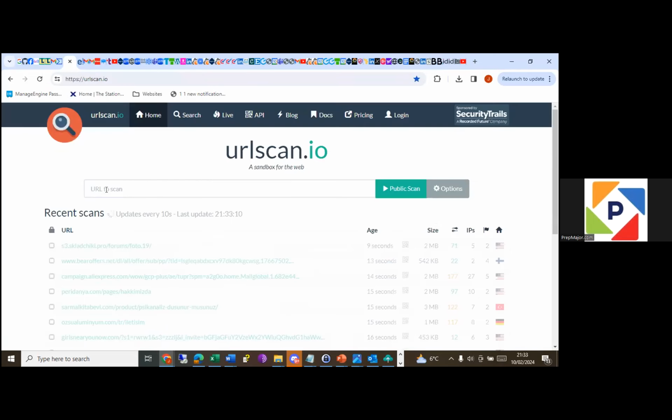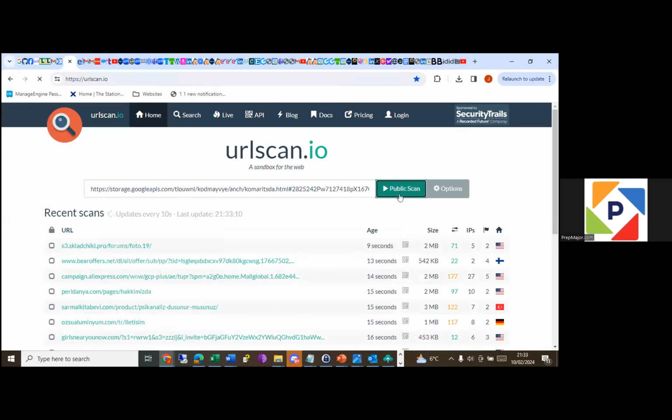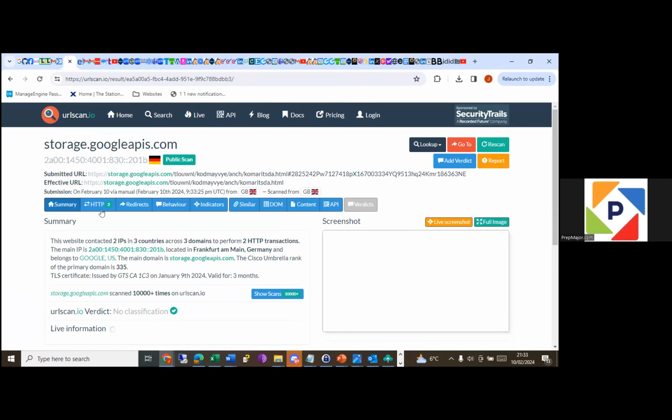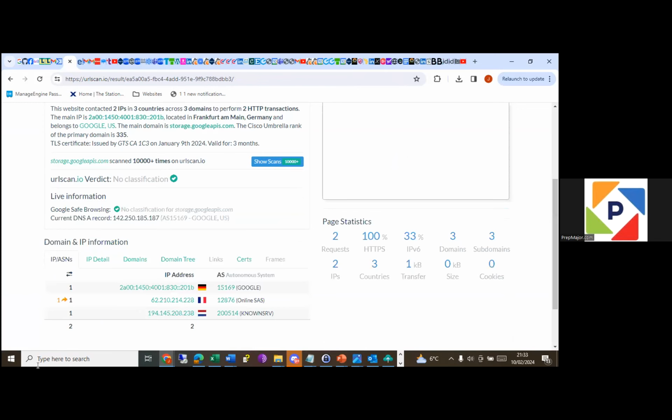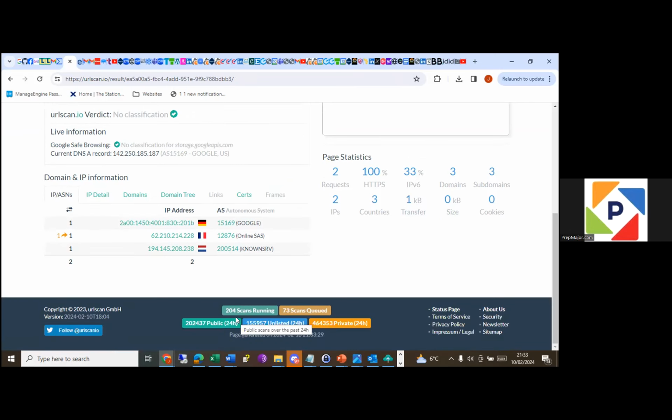Okay, so let's try URLScan.io and paste the link, and do a proper scan. Let's see what this one says. It's always good to use at least two open source tools just to see what they say. This one doesn't come up with anything. It gives us information on where the IP address is coming from. It says the IP address is coming from three countries. This is like France, Germany.